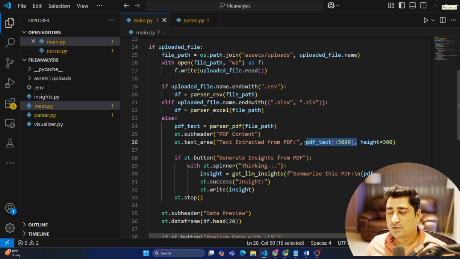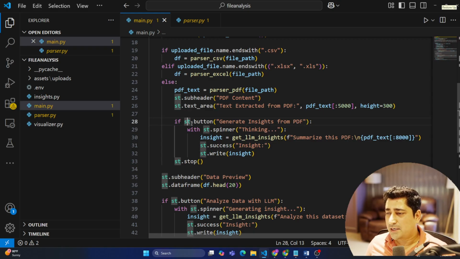Now I'm doing some sort of restriction because of a timeout issue, so just try to extract data from a PDF. Here I'm creating a button and giving it the name generate insights from PDF. When I call it, it is going to spin and keep showing I'm thinking, I'm thinking, I'm thinking.